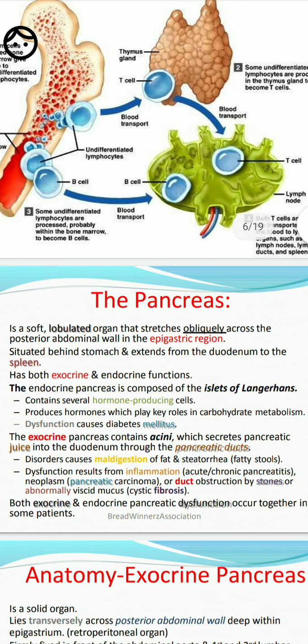Here the granular epithelium of the pancreatic acini acts as the exocrine part. Acini produce the pancreatic juice. The endocrine pancreas is composed of the islets of Langerhans. It contains several hormone producing cells.